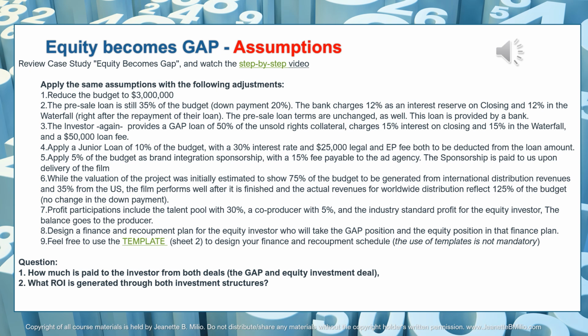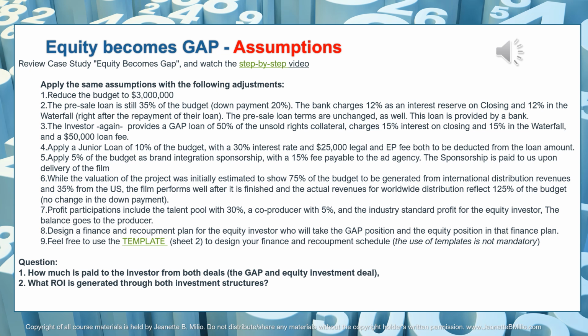simply because the budget is different. Then you have a junior loan, in this case 10% of the budget. The interest rate is 30% and the $25,000 legal and EP fee are charged. Both are charged against the loan amount on closing. And then 5% of the budget is brand integration sponsorship. The agency charges a 15% fee, and it's also paid out on closing.